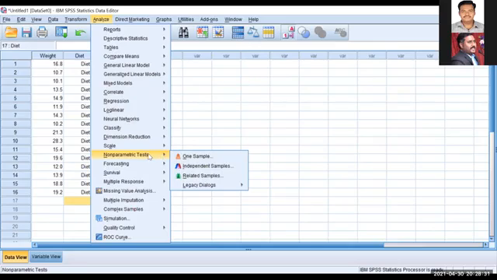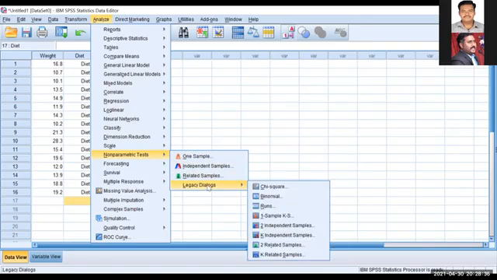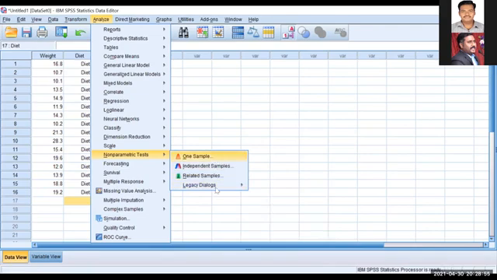In SPSS 21, non-parametric test, then go to legacy dialogs, and there you can see two independent samples. Can you see? Analyze, non-parametric test, legacy dialogs, two independent samples. In SPSS 16, it will be here itself. So according to that, you can choose.